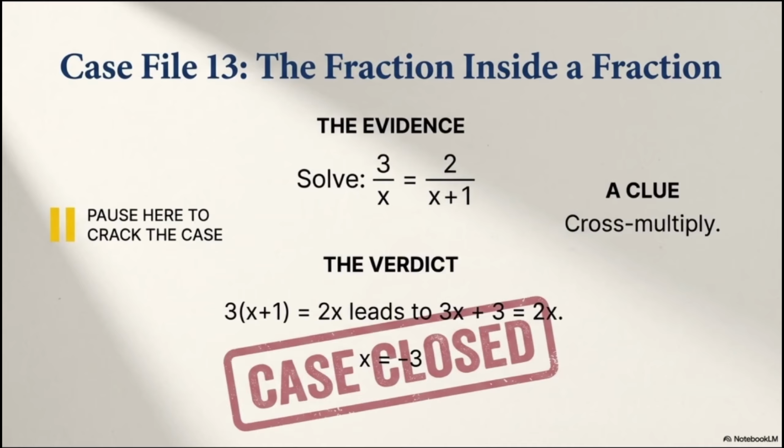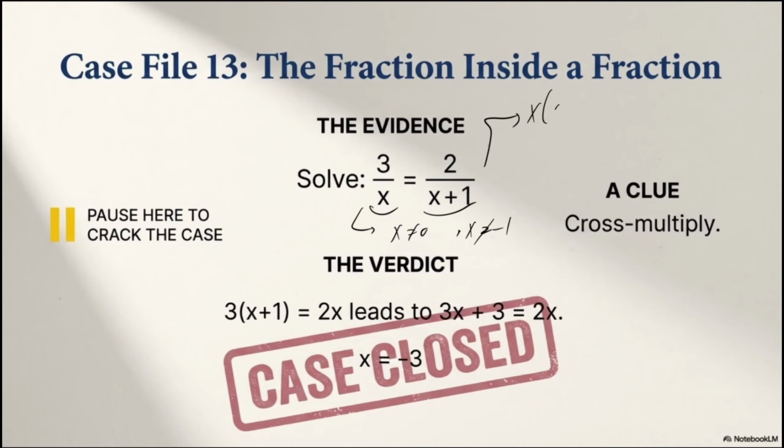So let's have another question, the fraction inside a fraction. So what would happen if I have something like this? Again, I have to consider getting rid of all of the fractions by multiplying both sides by the common denominator. We know that the common denominator would be x times x plus 1. And also, just before that, I have to make sure that the boundaries or the limitations related to each of those fractions are considered. So it means that my answer cannot be 0, and also it cannot be 1. Right? So let's just use the multiplication of the common denominator.